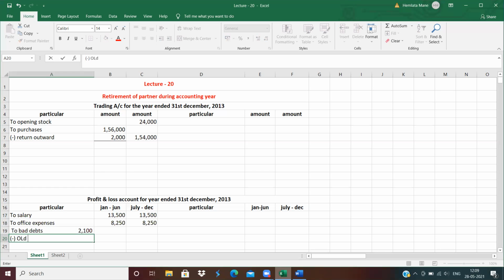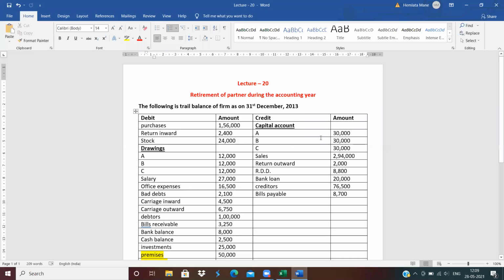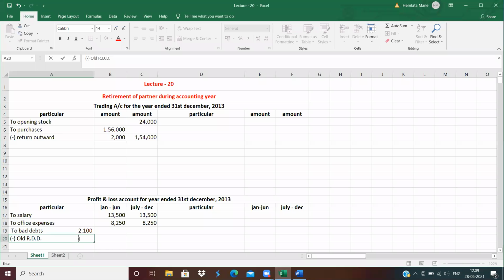Less old RDD. How much is the amount of old RDD? See, old RDD is given here, 8,800. It means the amount will come in negative. 8,800 minus 2,100 means 6,700.